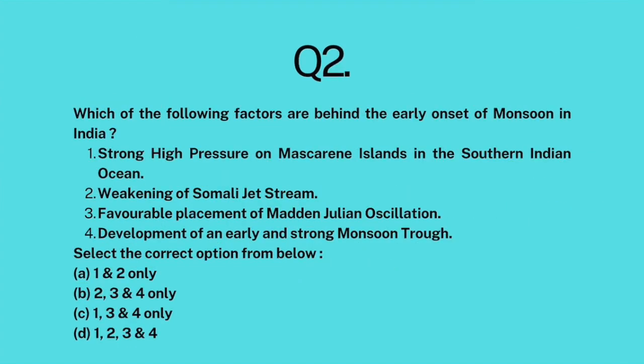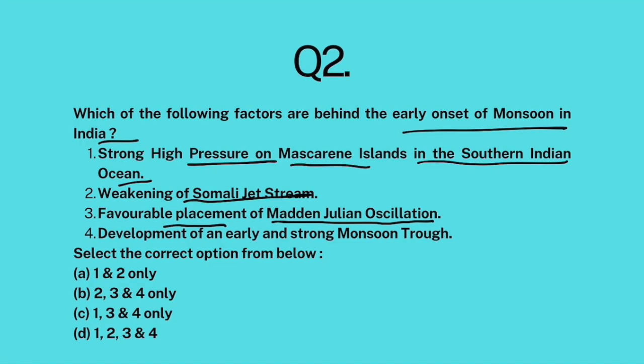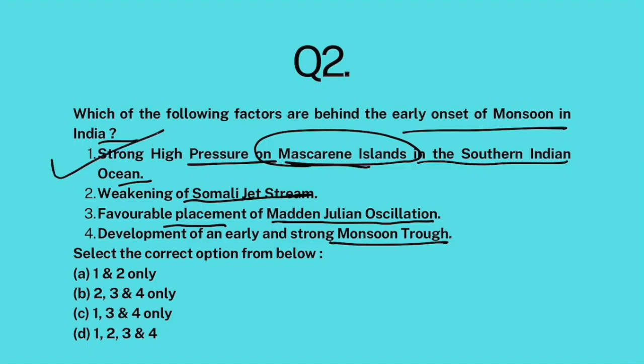Question 2. Which of the following factors are behind the early onset of monsoon in India? Strong high pressure on Mascarene Islands in the southern Indian Ocean, weakening of Somali jet stream, favorable placement of Madden-Julian oscillation, development of an early and strong monsoon trough. So look, monsoon would arrive early and strongly if the following factors are there. If there is a very high pressure on Mascarene Islands and around Madagascar Island in the southern Indian Ocean, then monsoon would arrive early and strongly, yes.